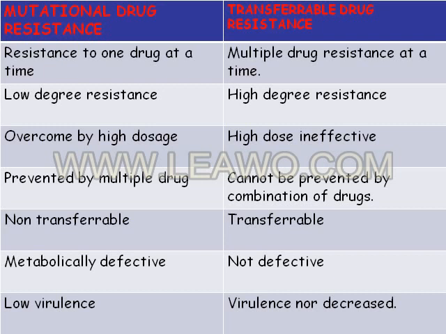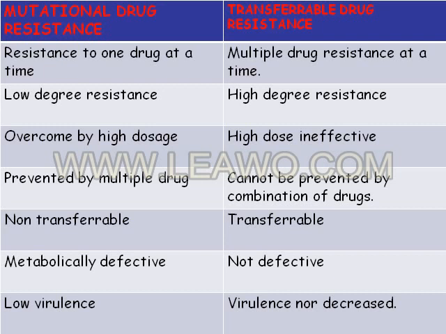In case of mutational drug resistance, low degree of resistance. In case of transferable drug resistance, high degree resistance takes place. Mutational drug resistance is overcome by high dose, whereas transferable drug resistance cannot be overcome by high dose. Next, the difference is prevention by multi-drugs. So in case of mutational drug resistance, if you give more than two drugs, the drug resistance will be prevented. In case of transferable drug resistance, combination of drugs are not effective.